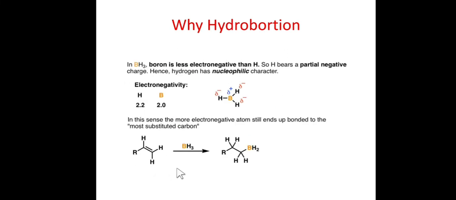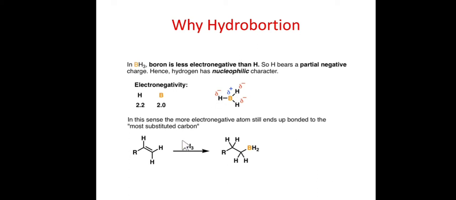But when we see BH3, boron is less electronegative than hydrogen in case of BH3. So the H bears a partial negative charge, hence hydrogen acts as a nucleophile. Okay, so it has a nucleophilic character. As you can see, the electronegativity of hydrogen is 2.2 and boron is only 2. So boron has a partial positive charge, and hydrogen has a partial negative charge.